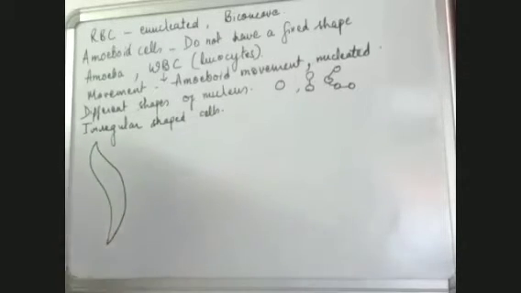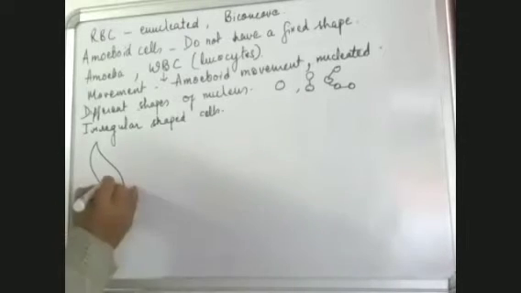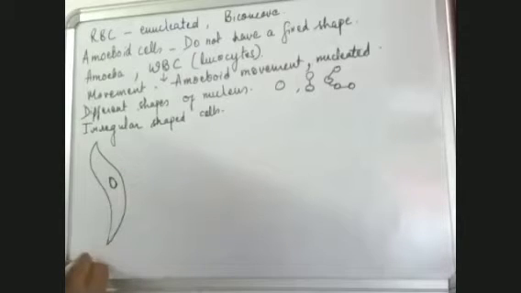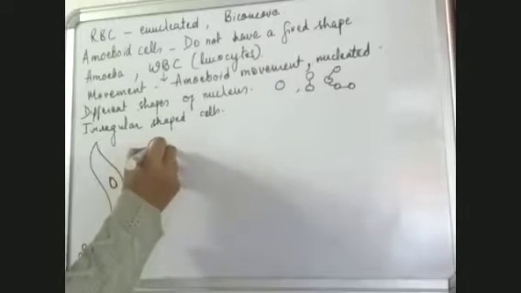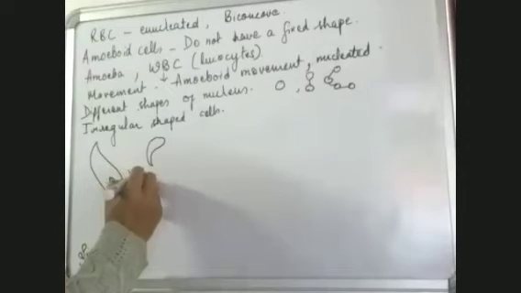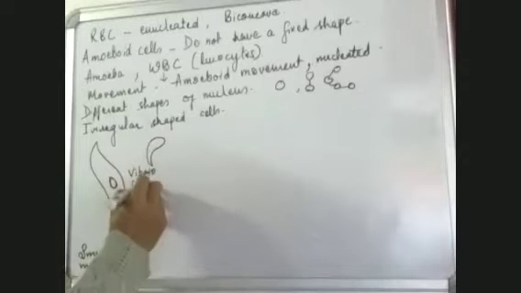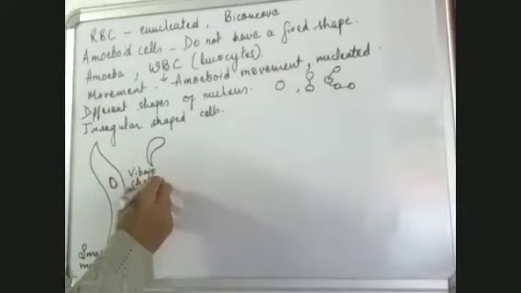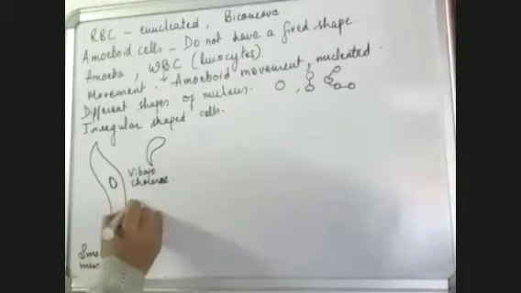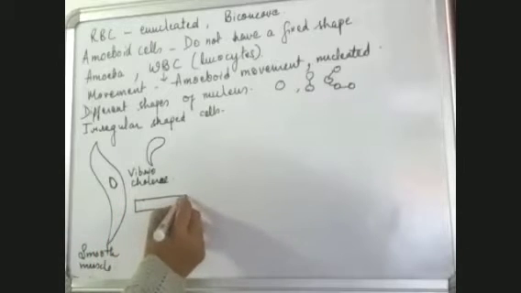you must have done this in the case of muscles. Spindle shaped muscle fibers which have a centrally located nucleus. These are smooth muscle fibers. This type of shape also you have seen. This is seen in Vibrio cholerae, which is a bacteria. Then there is rectangular shaped, which is skeletal muscle.